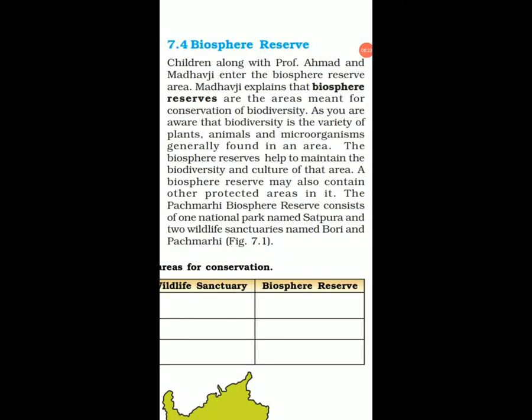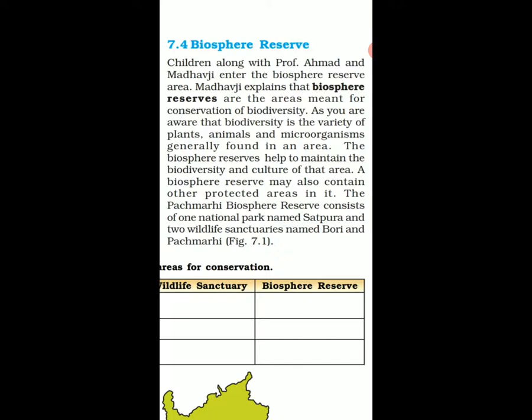As you are aware, biodiversity means what I told you. The biosphere reserves help to maintain the biodiversity and the culture of that area. Also the local traditional tribals जो ऐसी जगह पे रहते हैं, they are also protected by this, right? So this is the biosphere reserve which protects them.